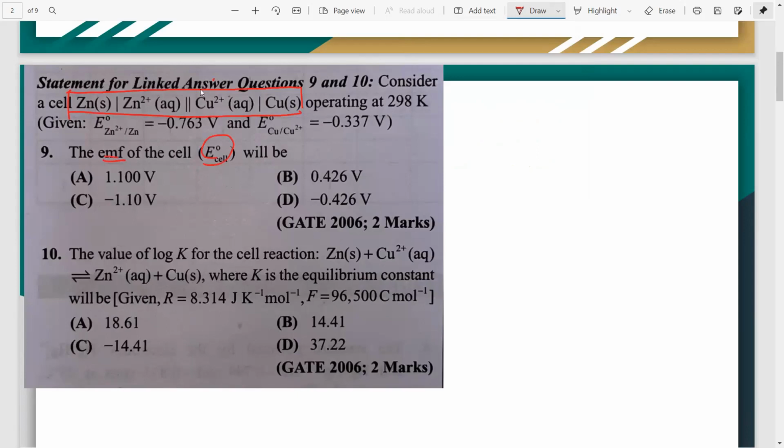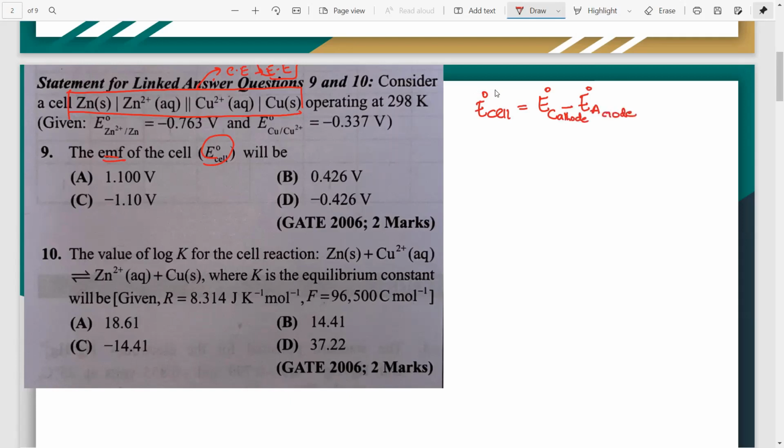Now, these cells involve the conversion of chemical energy into electrical energy. And if electrical energy is produced, how much voltage is produced, we will know by the EMF of the cell. So the simple formula to calculate EMF of the cell is EMF of the cathode minus EMF of the anode. So E0 cell is equal to E0 cathode minus E0 anode.